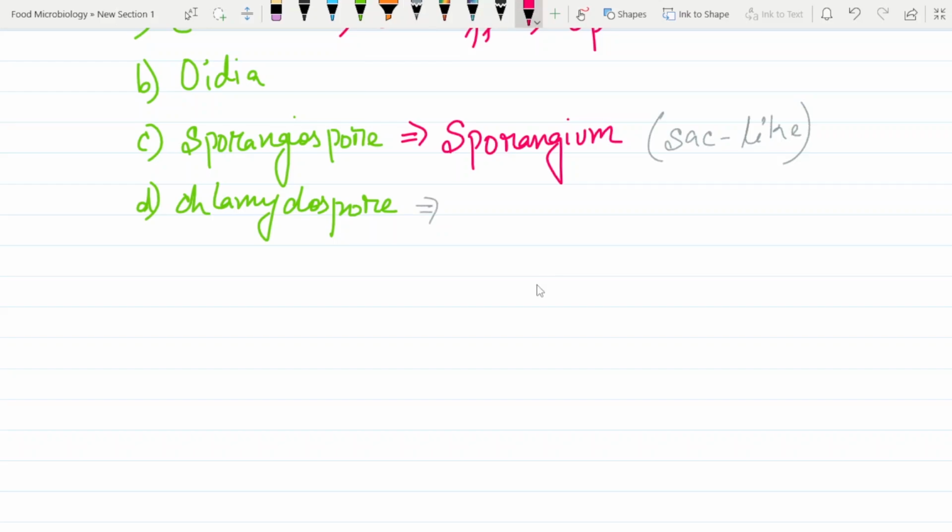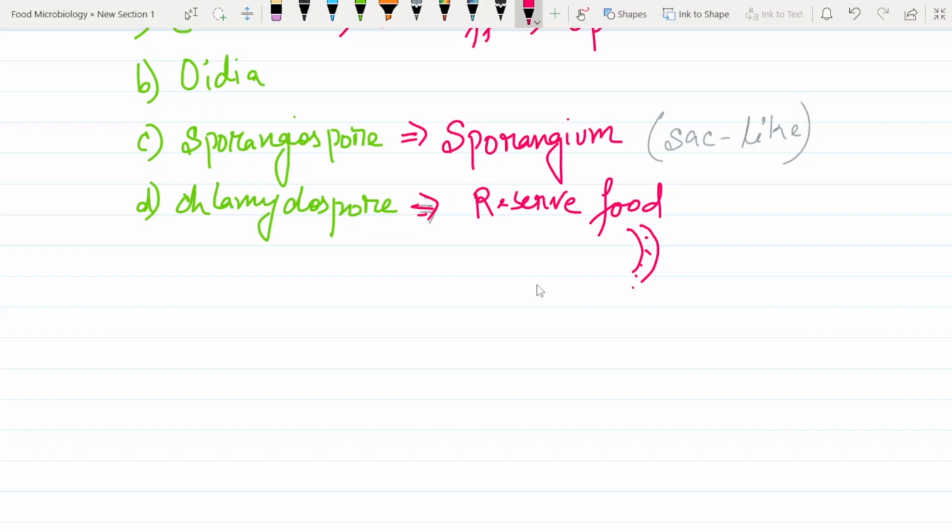Okay, chlamydospore, what is this? Now, when any reserve food is stored in mycelium, what actually happens is that these cells start to swell up and enlarge. Due to the presence of this reserve food, the mycelium started swelling, and because of which there is an enlargement in the cell wall.